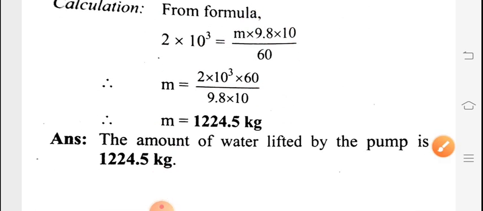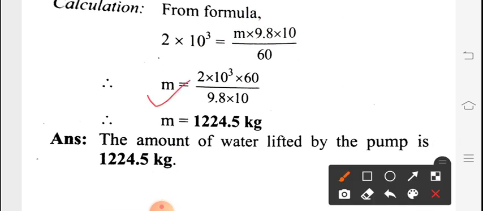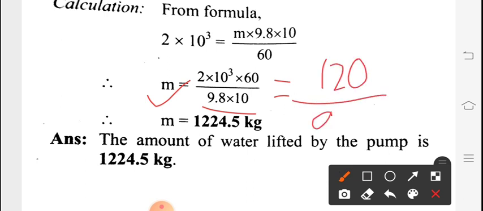So m is equal to 2 into 10 raised to the power of 3 multiplied by 60 divided by 9.8 into 10. So 9.8 multiplied by 10 means 98. And here 60 multiplied by 2 means 120 divided by 98 multiplied by 10 raised to the power of 3.